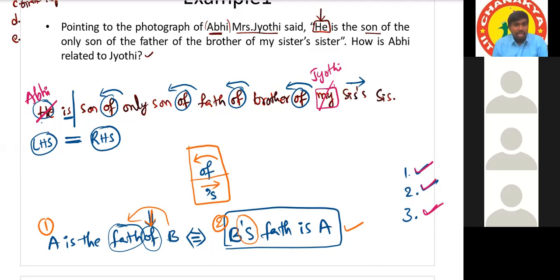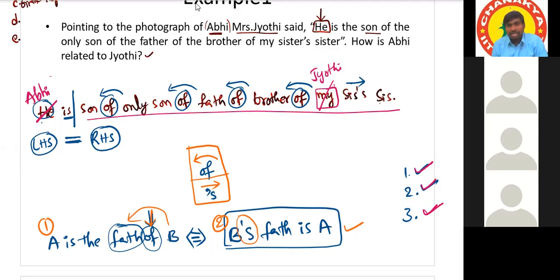And LHS and RHS we have to simplify individually. There is nothing to do on the LHS. Yes or no? Abhi is already ready. On the right hand side we have to simplify. Okay, so now we will proceed. See here. Tell me, we will start from Jyoti.